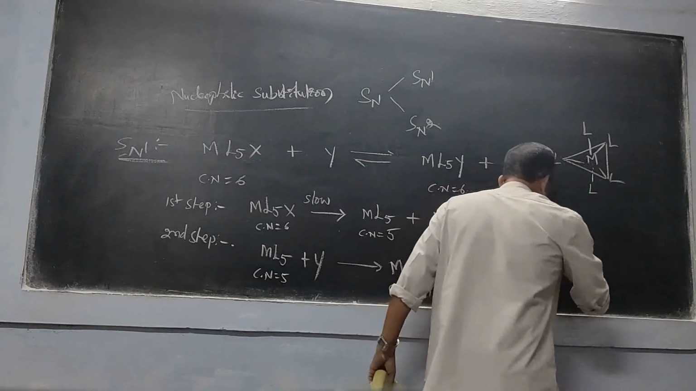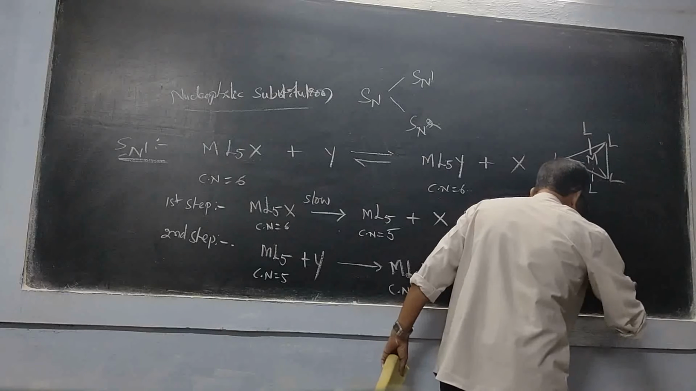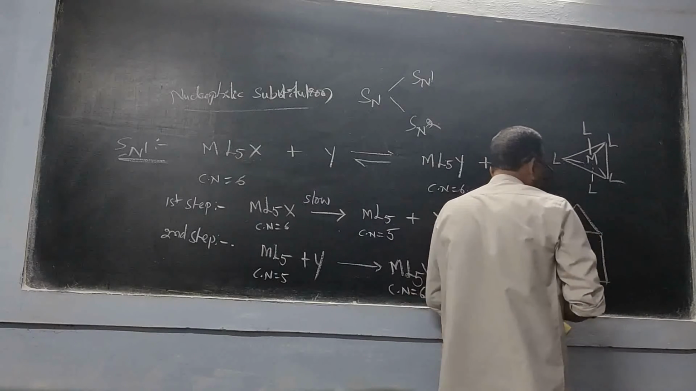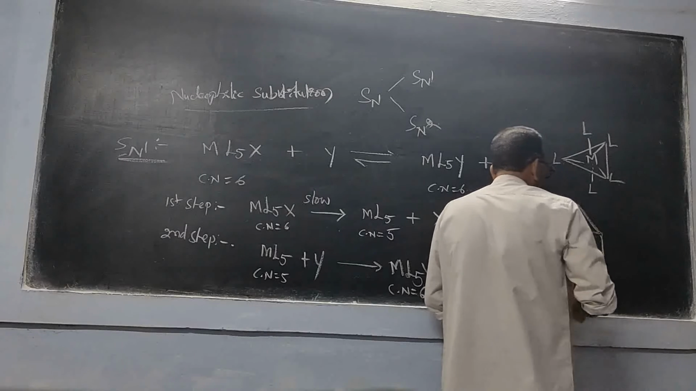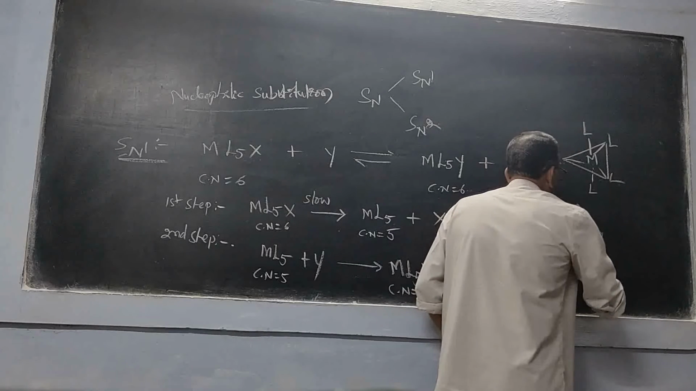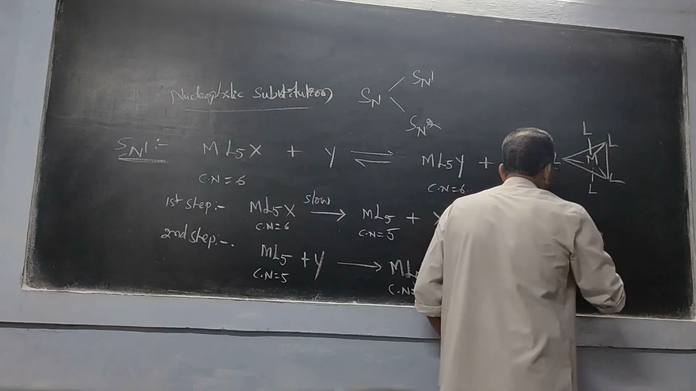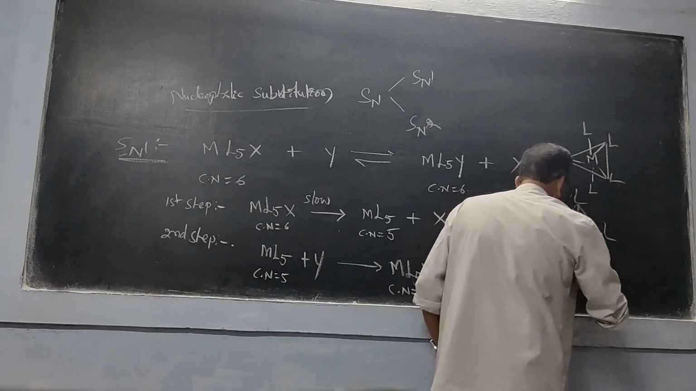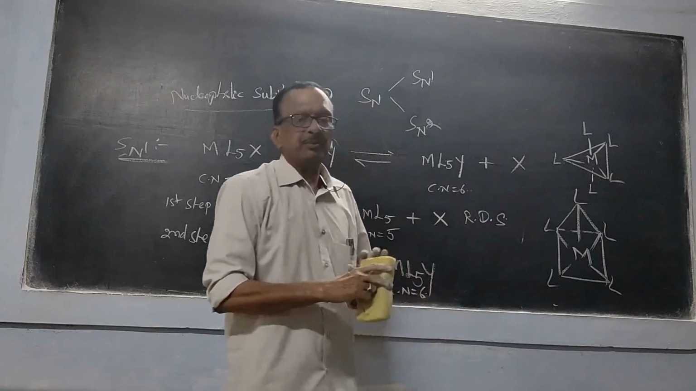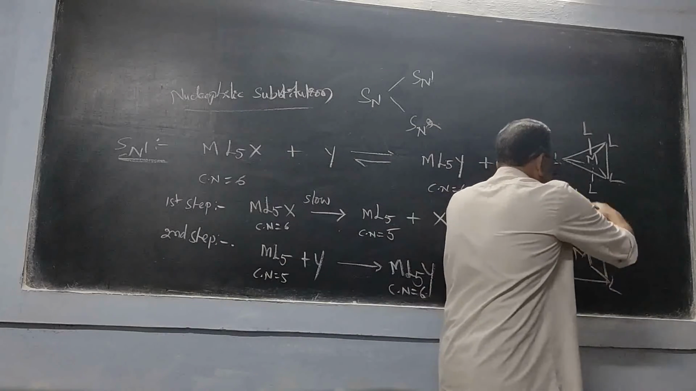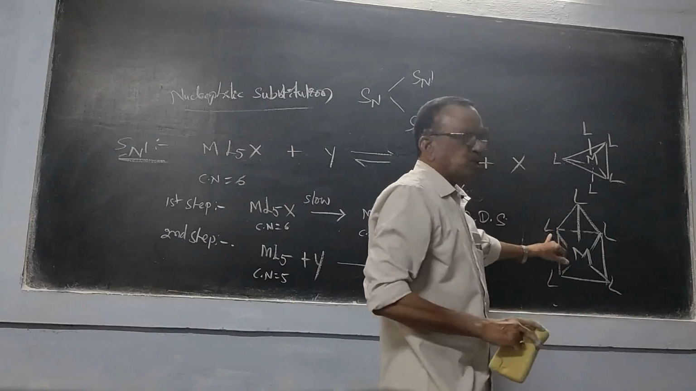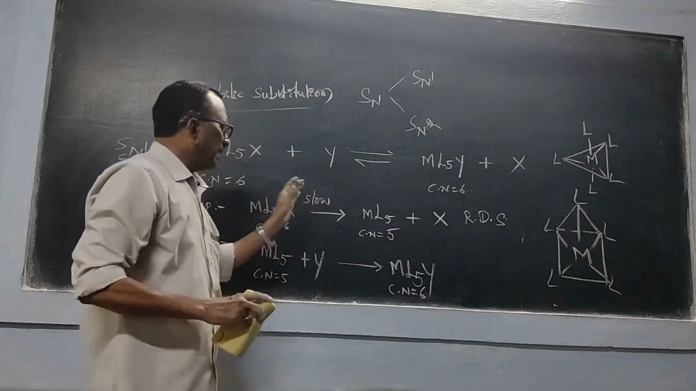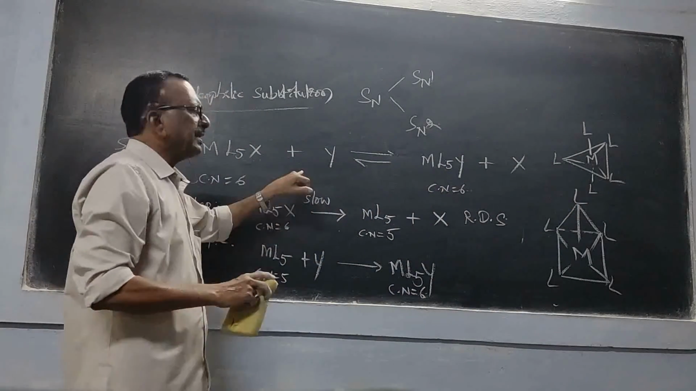Another one is square pyramid. This is the square, and we have a pyramid shape like this. Now metal at the center, 1, 2, 3, 4. So 5 in total. This is a square pyramid. This is a square having a pyramid. Here also the coordination number is 5. Now this mechanism can be represented diagrammatically.